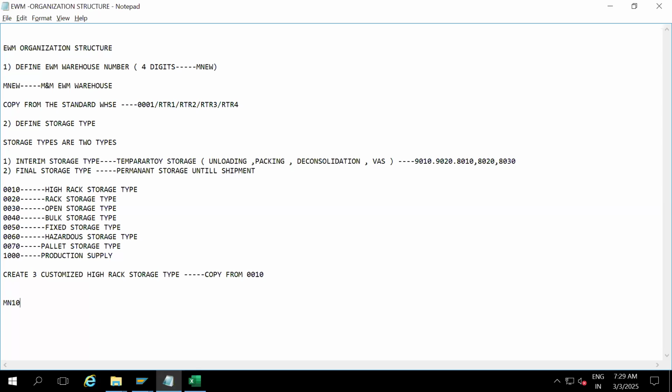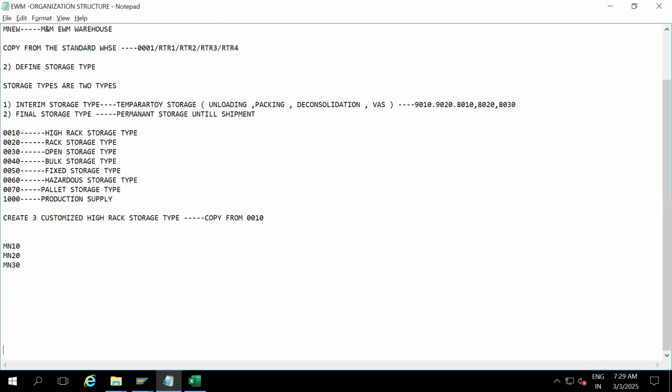So what are those that were created? MN10, MN20, MN30. Okay, storage types definition is also completed. Now what is the next element after storage type? Storage section.